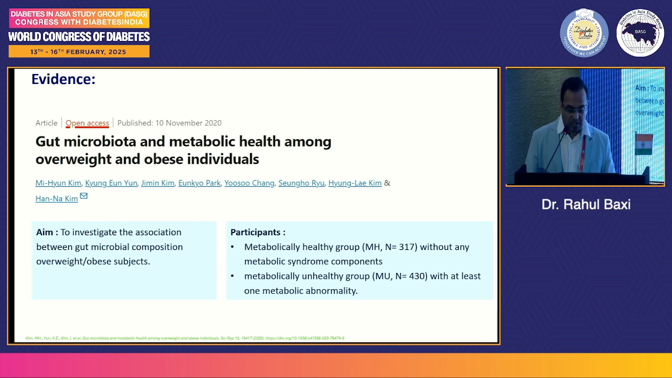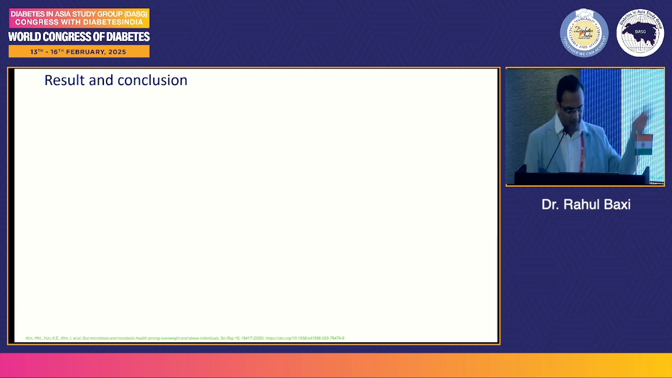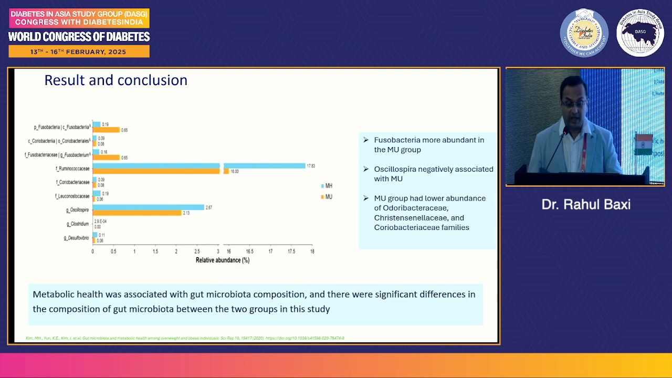Metabolically healthy group, which is MH 317 without any metabolic syndrome components, and metabolically unhealthy group, which is MU, with at least one metabolic abnormality. So what they found here is Fusobacteria was more abundant in the metabolically unhealthy group. So these are the different types of microbiota, and Oscillospira negatively associated with metabolic and unhealthy group. And MU group had lower abundance of Odoribacteriaceae, Christianisolaceae, and Coriobacteriaceae families.